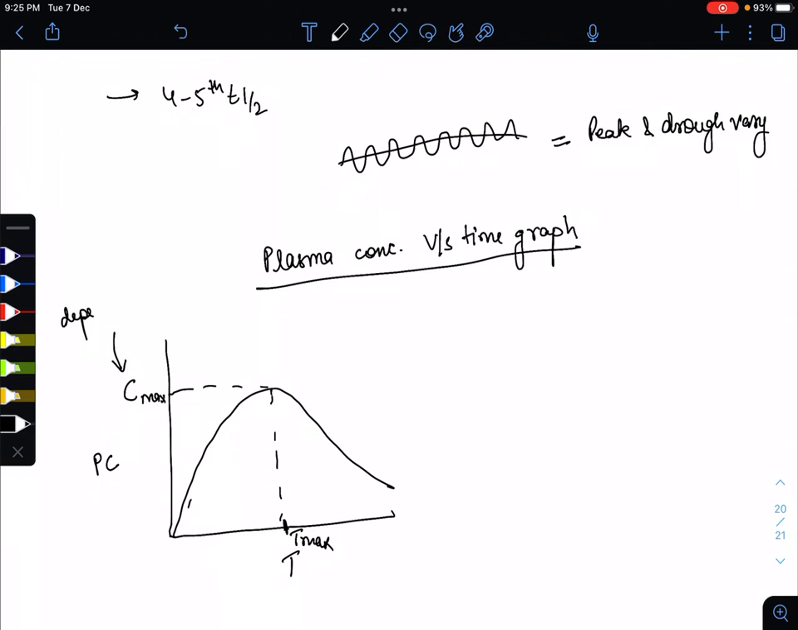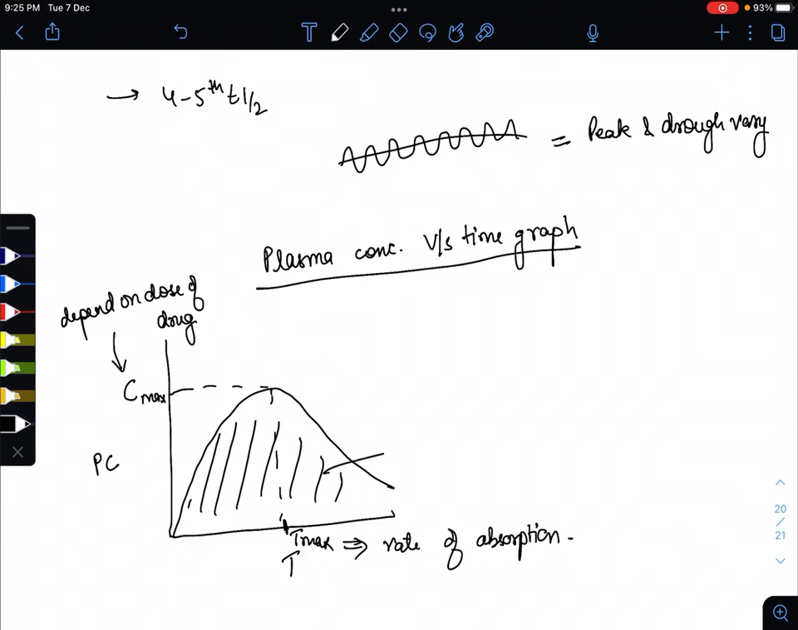How much amount we give, Cmax depends on the dose of a drug, while the Tmax depends on the rate of absorption. The area under this is known as area under curve, means how much drug came, the extent of absorption. So it tells about the extent of absorption, means how much amount of drug is absorbed. This is the area under curve.